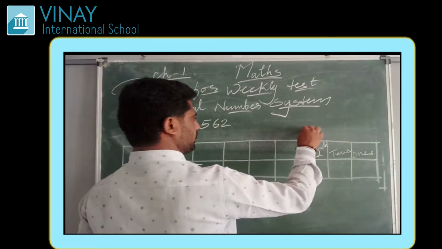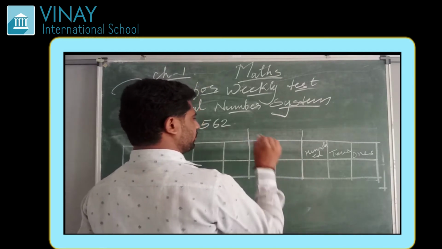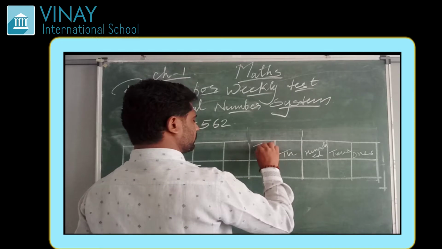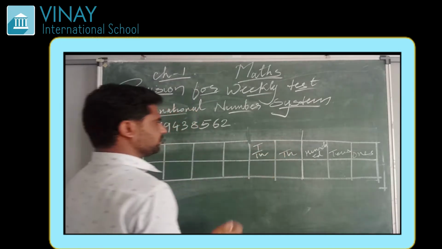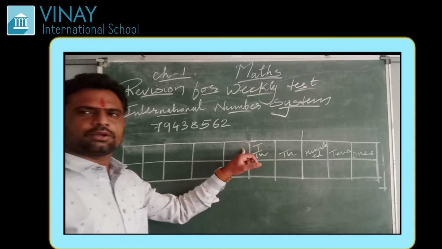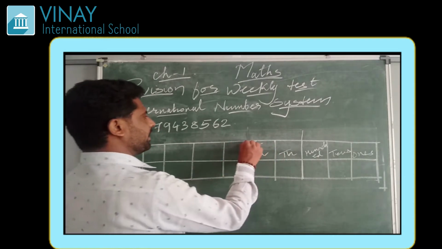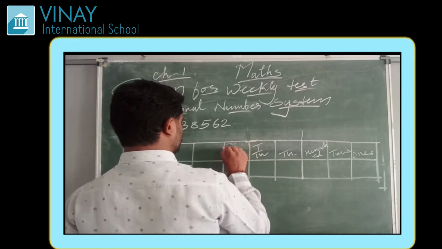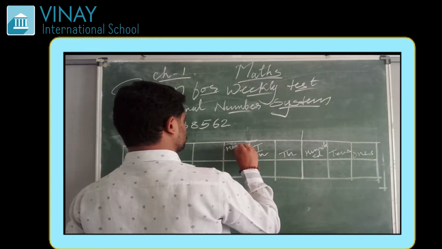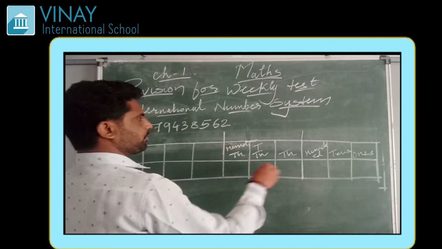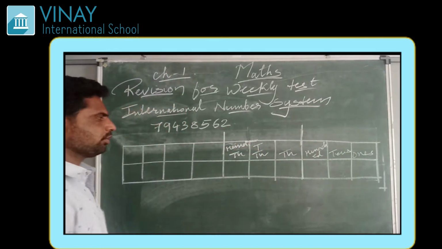Then the second group is 1000, 10,000. Here in the Indian system we learned that after 10,000 there is a lakh, but here it is 100,000. So the 1000 group also has 3 columns.